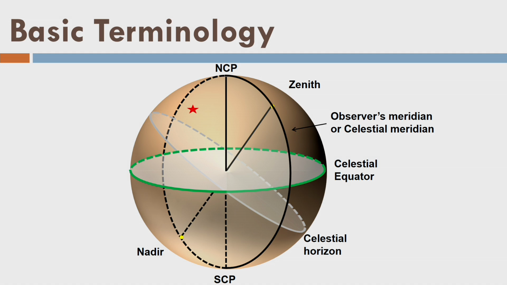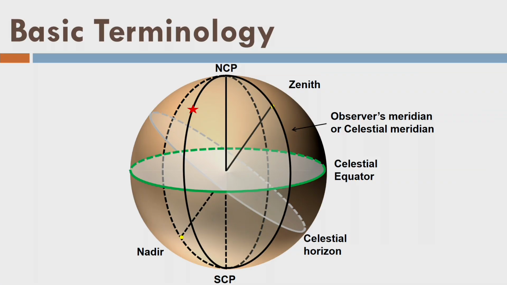Let us see, there is a star situated on the celestial sphere. Any great circle that is passing through the north celestial pole, the star, and the south celestial pole will be called the stars meridian. The way we have defined the observer's meridian, in the same way we define the stars meridian. So this is the stars meridian. The celestial equator is my primitive circle.